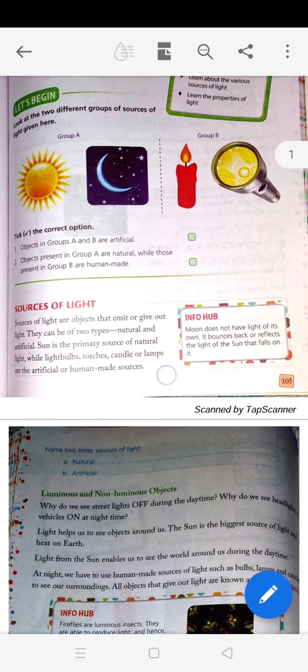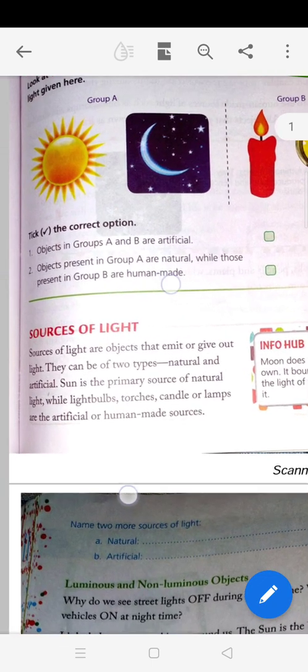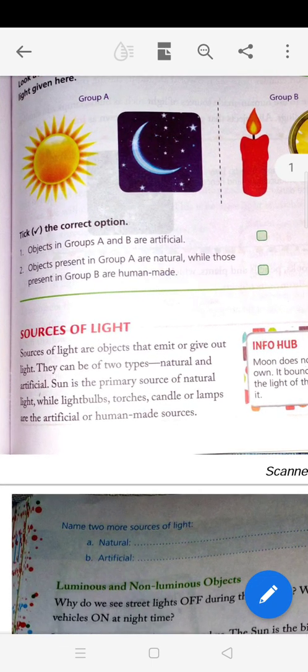Okay, now see sources of light. Sources of light are objects that emit or give out light. So what are the sources of light? The objects from which we get light because they give out light are known as sources of light, and they can be of two types, natural and artificial.